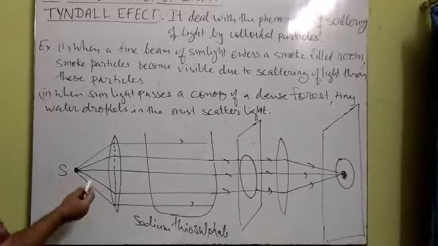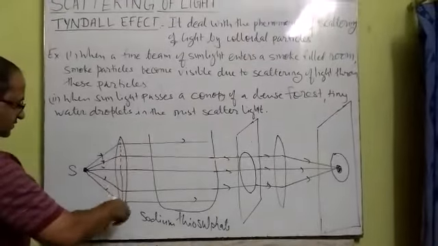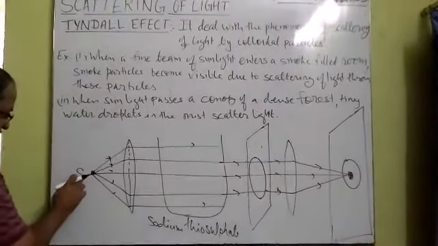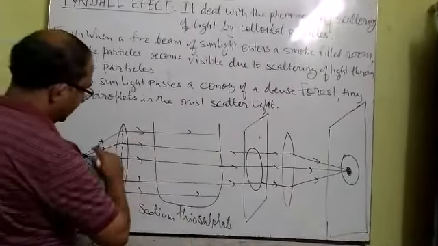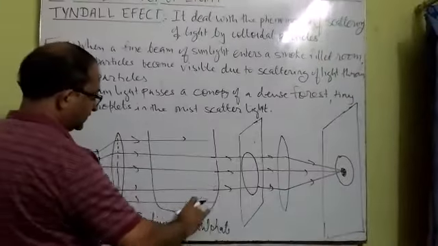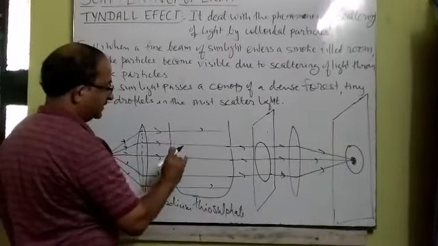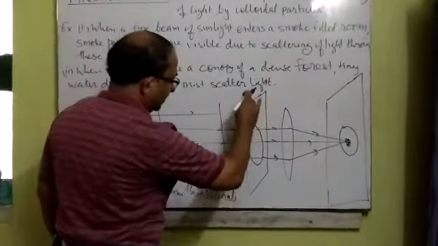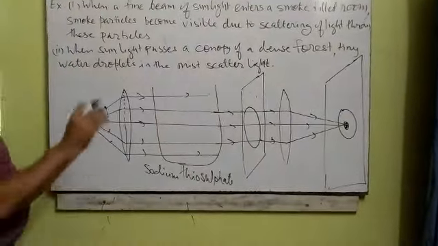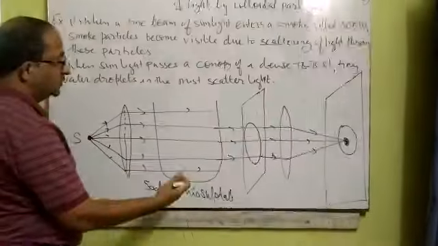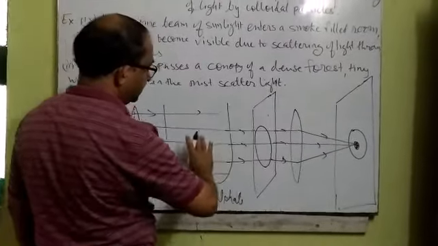From a source, suppose a bulb, a ray of light is allowed to pass through a convex lens. Since the source is placed at the focus of this convex lens, a parallel beam of light will be refracted through the lens. Suppose this parallel beam is allowed to pass through a beaker filled with clear, distilled water, and again there is a convex lens and a screen placed. Since it passes through distilled water, or any true solution, the path of light is not visible, meaning you cannot see the ray of light through the beaker.